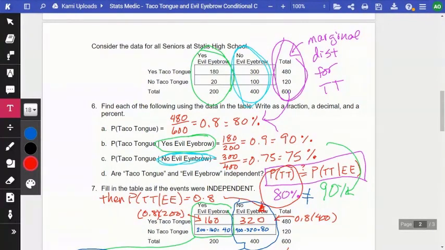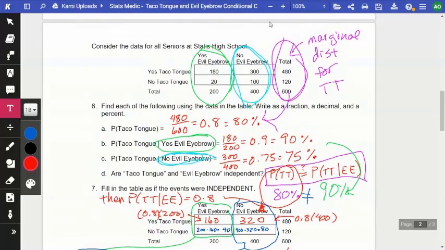Thank you. All right, so let me walk through this. You should have this. So what we did here is this is the data from seniors at Status High School, all right? So we're looking for the probability of taco tongue. That's the second page on the taco tongue evil eyebrow. And if you're doing the probability of taco tongue, notice, what did I highlight in pink?